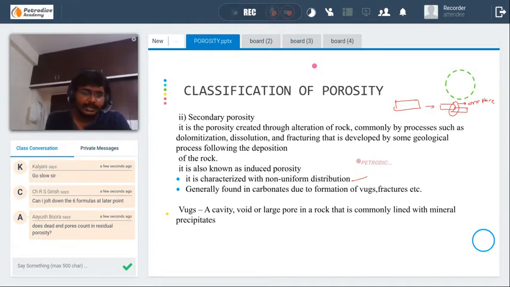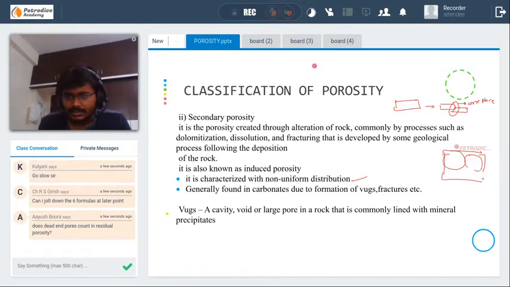One of the examples of secondary porosity is the formation of vugs in carbonates. In carbonates, consider this as the mineral grains. There will be pore spaces. These are actually called vugs, V-U-G-S.